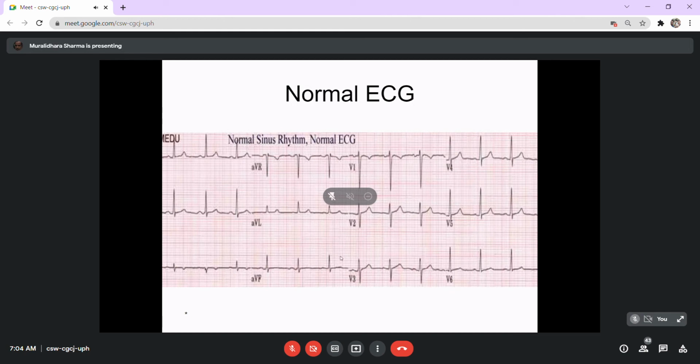Of course, in addition to that, we have discussed the other issues: the speed of the conduction, the movement of the paper, and the calibration, that 1 millivolt is equal to 1 centimeter deflection. It should be properly calibrated. So before you read the ECG of any patient, you have to be very sure about these issues. One is that it's calibrated properly, and the other is the position of the leads, whether the leads are kept in a proper position or not, whether the leads are interchanged or not.